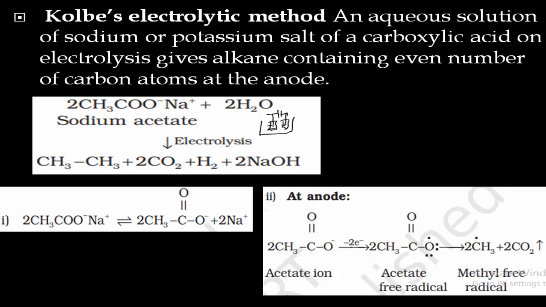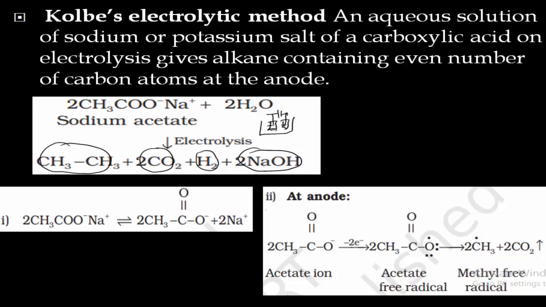On passing the electric current, ions are formed and those ions get deposited on either the cathode or the anode. So upon electrolysis, we will obtain ethane along with the liberation of carbon dioxide and hydrogen, and sodium hydroxide will remain in the solution. So this is the reaction which is said to be Kolbe's electrolytic reaction.